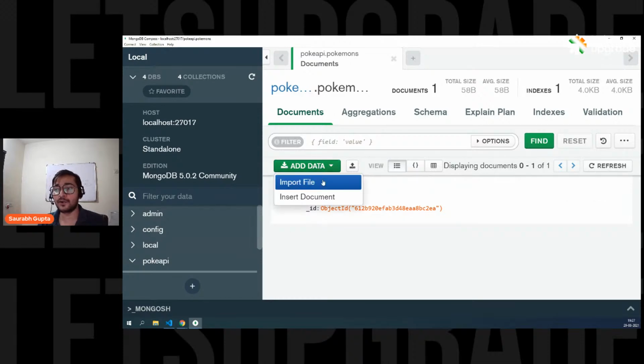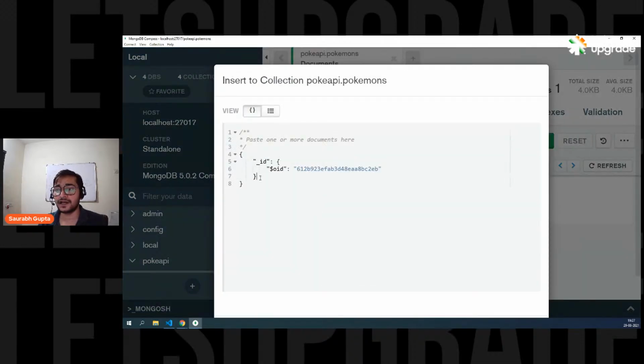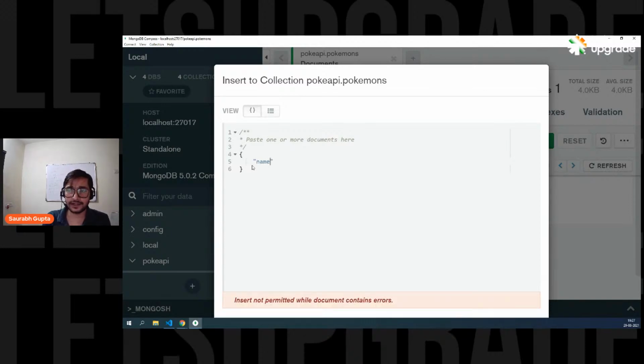Like, for example, if I add one more document, let's say I just go here, remove this, I don't need it. And let's say I again put name. Now I'll tell you what name I'm putting here. Let's say I put name as Charizard. And then let's say I put type as fire, because Charizard is a fire Pokemon, right?